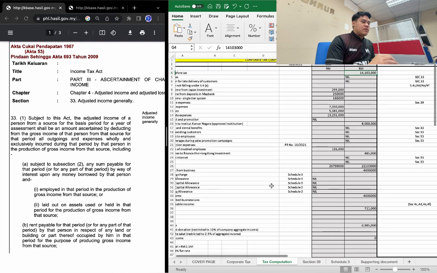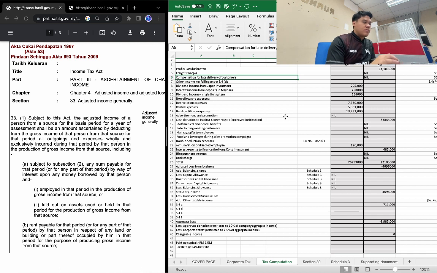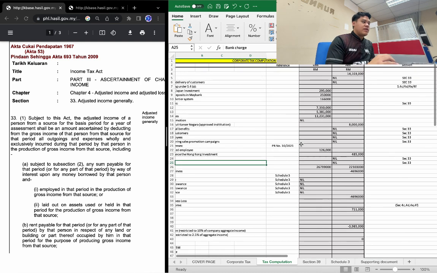Next, freight charges and compensation for late delivery to customers, advertisement and promotion, staff medical and dental benefits, entertaining existing customers, gifts to employees, food and beverages during sales promotion campaigns, hire purchase interest, and bank charges. Why are they all nil?